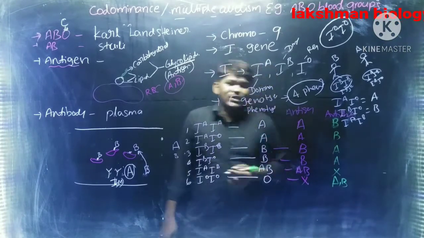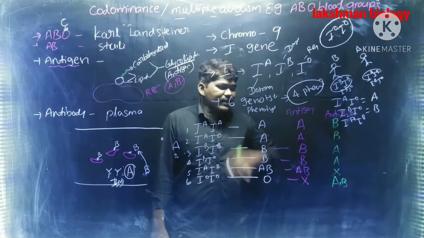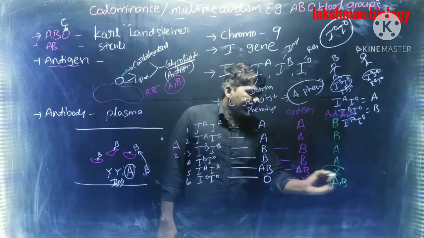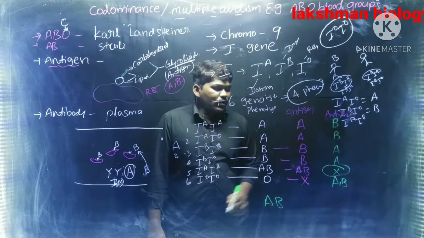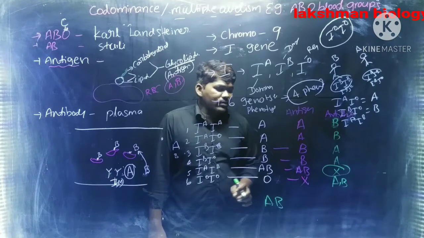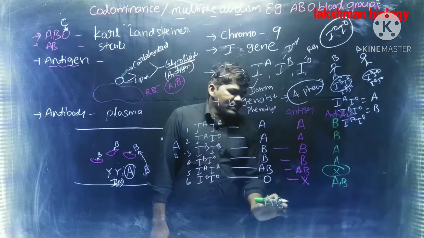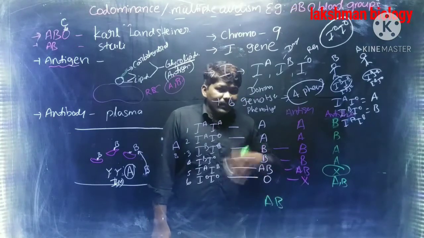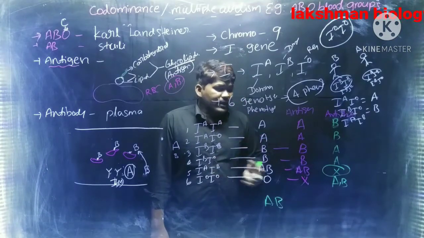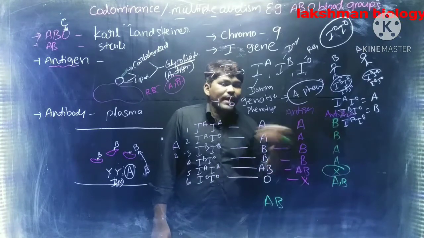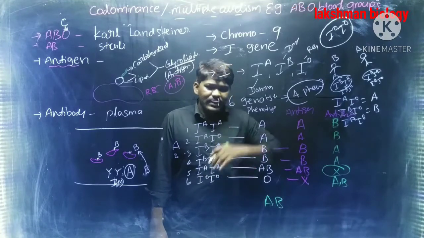Then during blood transfusion we have to see the type of antibodies of the receiver. Here AB blood group does not contain any antibodies, hence AB blood group is called universal receiver. We need not see the antigens of the receiver, we have to see the antibodies of the receiver. AB blood group people can take blood from all members because there are no antibodies in their body. If there are no antibodies, there is no interaction with the antigen which enters into the body.